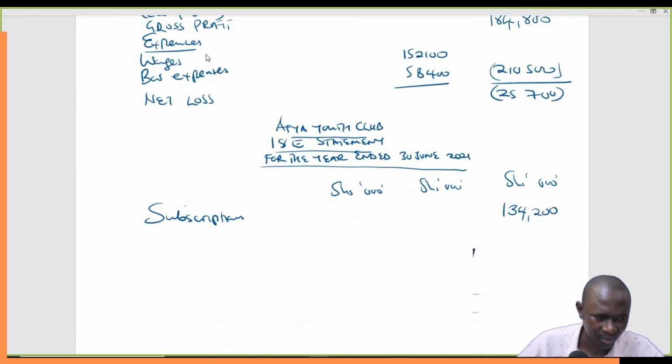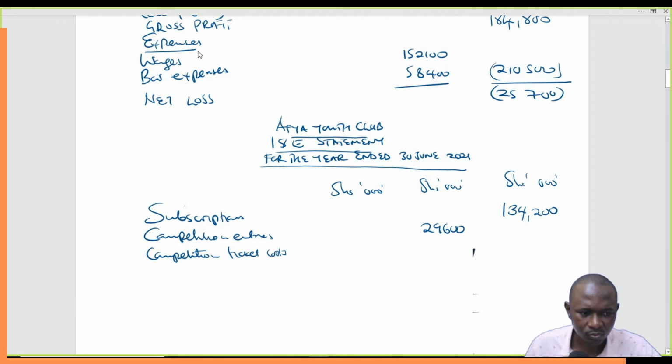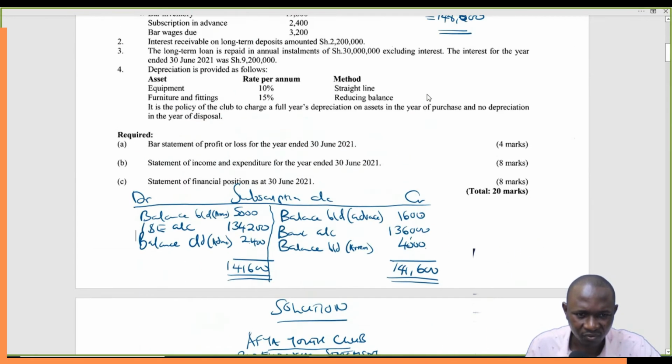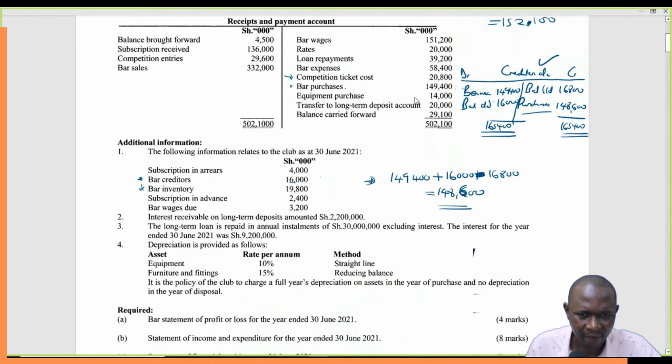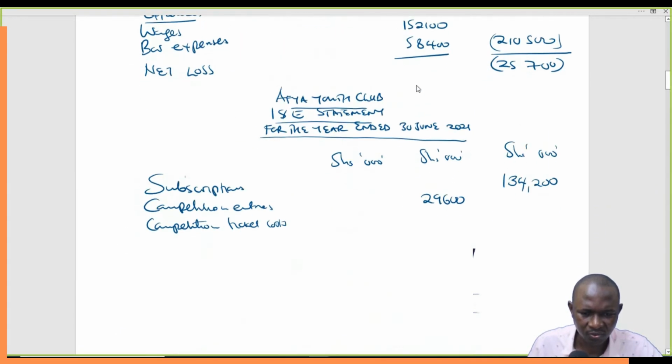Can come here and say competition entries. We say 29,600 because it has workings. We'll show them in the inner column. Competition ticket cost. The figure was how much? 20,800.